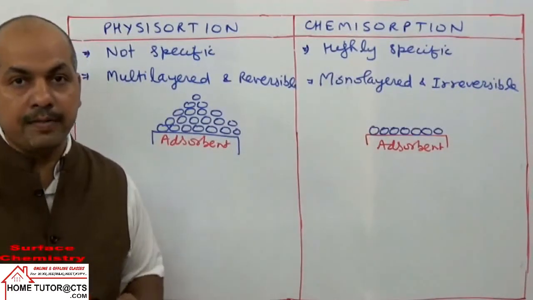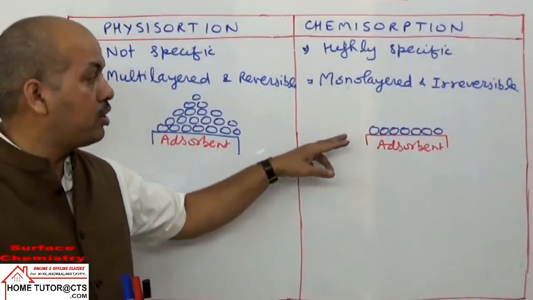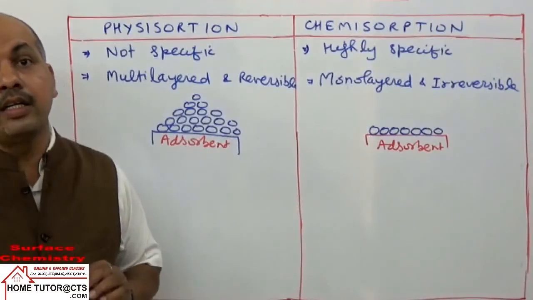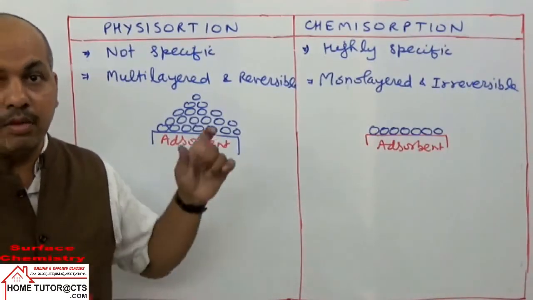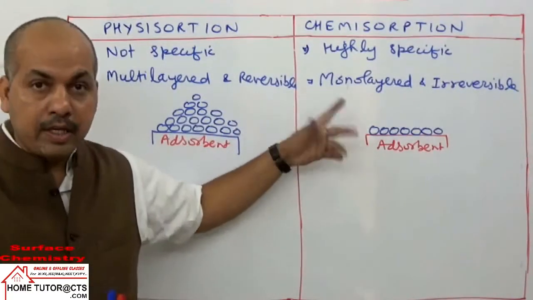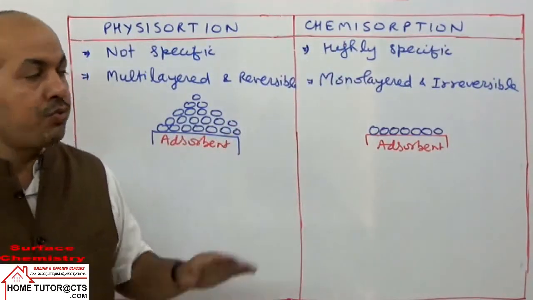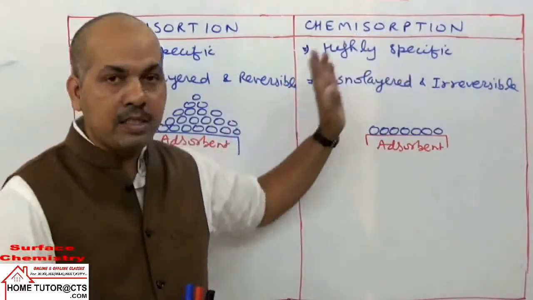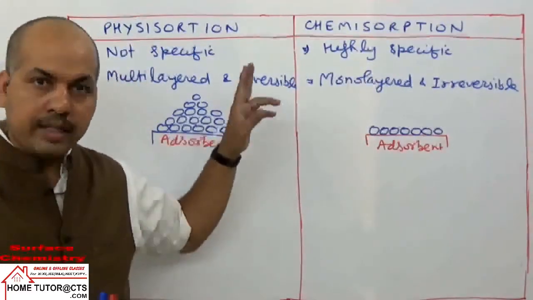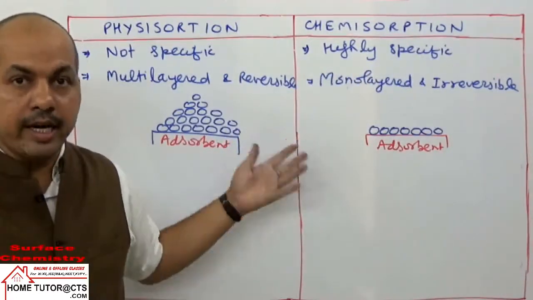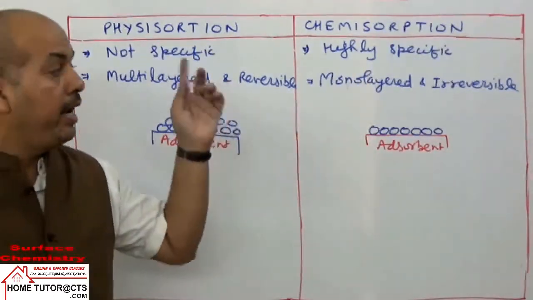Only in a single layer. Only in a single layer will the particles of adsorbate and adsorbent be in direct contact, but not in outer layers. So for this reason, this becomes what? Highly specific. Compound formation takes place and monolayered, because in a single layer only particles can be in contact.